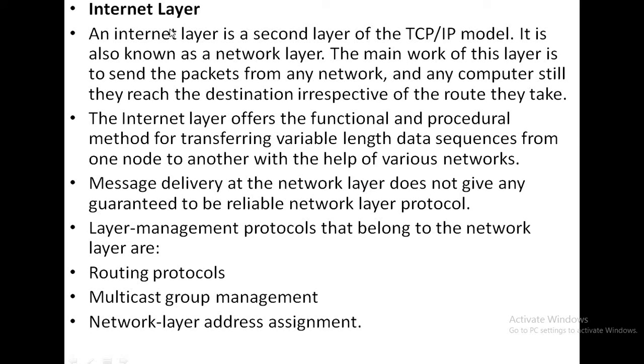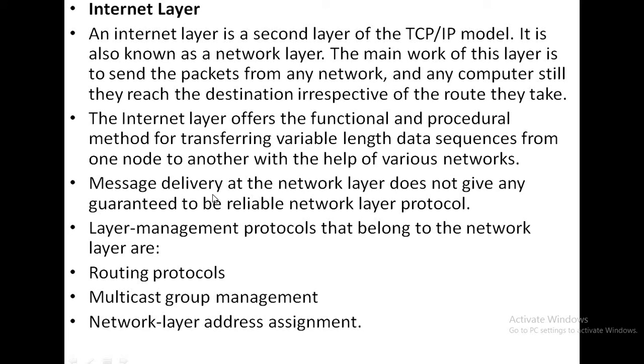So next is the internet layer. The internet layer is the second layer of the TCP/IP model. It is also known as the network layer. The main work of this layer is to send the packets from any network and any computer, so that they reach the destination irrespective of the route they take.